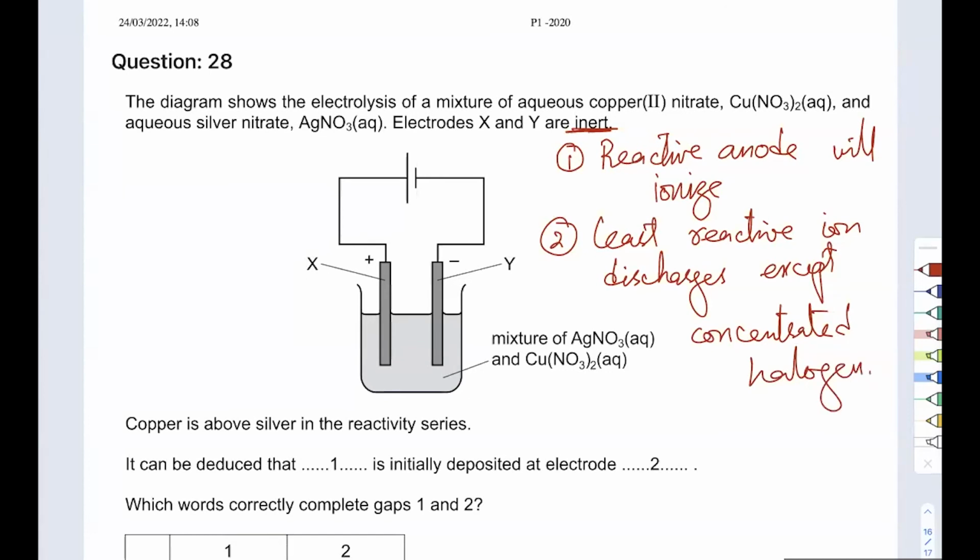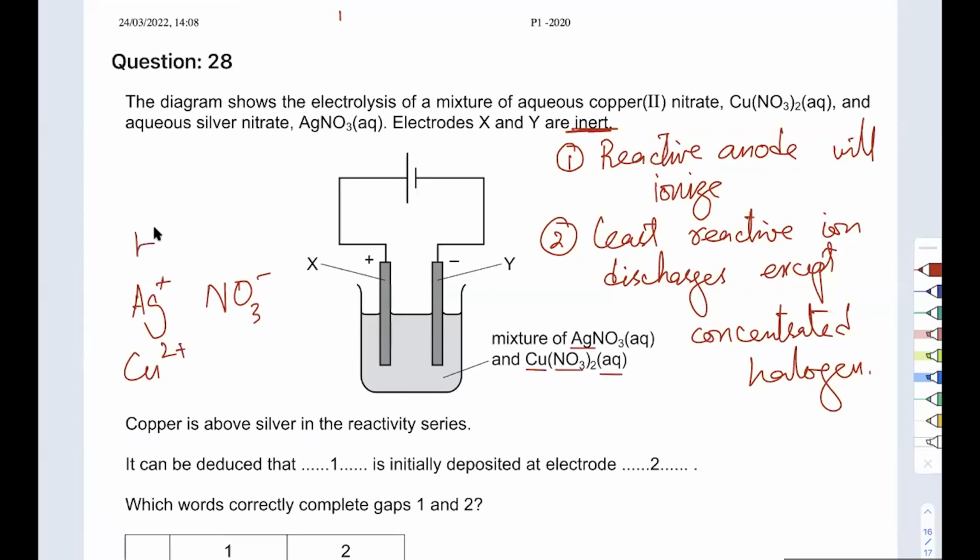So because of that reason, we can clearly see that the least reactive one should go. Which one is the least reactive? So what ions do we have? Let's see. We have silver ion, nitrate ion, copper ion, nitrate ion again. I don't need to write it twice.